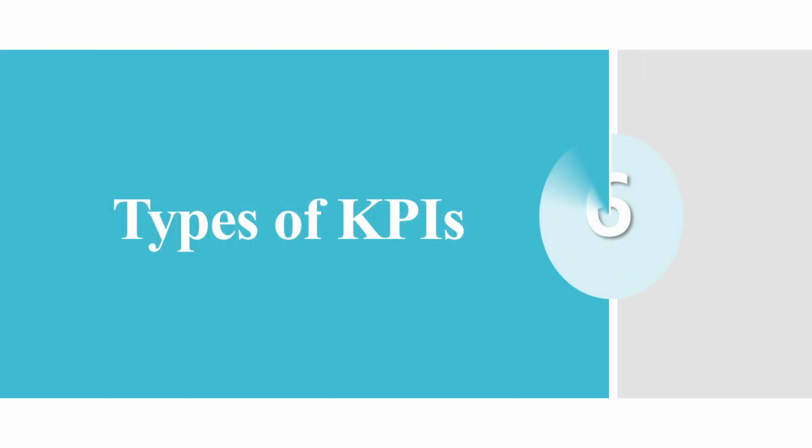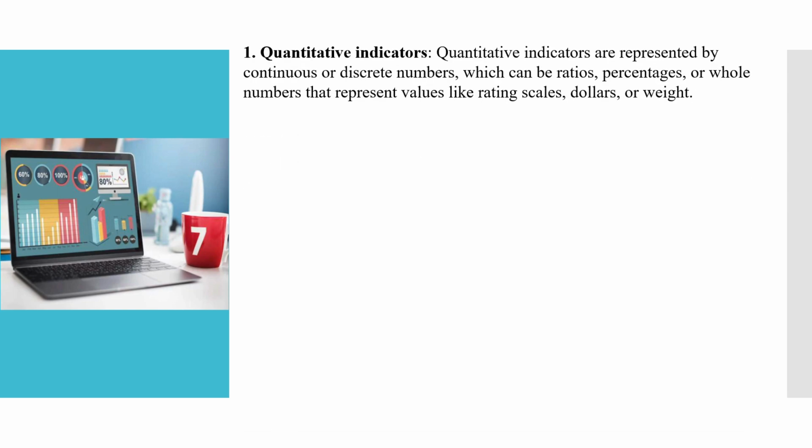So now we are going to study what the different types of KPI are. KPI के बहुत सारे types हैं. So what are the major different types? The first type is quantitative indicators. Quantitative indicators are expressed with continuous or discrete numbers like ratio, percentage and weight. तो जो क्वांटिटेटिव KPI होते हैं उनकी एक क्वांटिटी होती है, उनका एक नंबर होता है जिससे हम प्रोग्रेस मेजर करते हैं. फॉर एग्जांपल, जैसे कि मैंने आपको पहले भी एक एग्जांपल दिया है, वेट लॉस. तो वेट लॉस के लिए हम पीरियोडिक टाइम में हमारा वेट कैलकुलेट करके उसको मेजर कर सकते हैं.